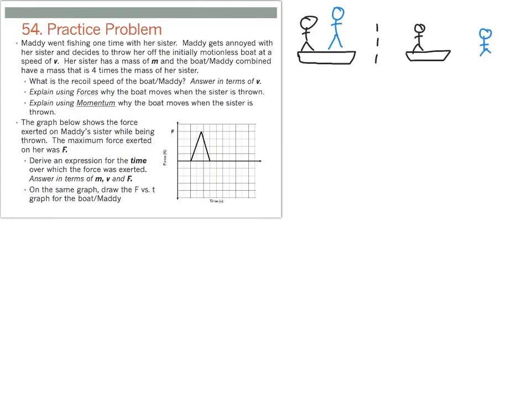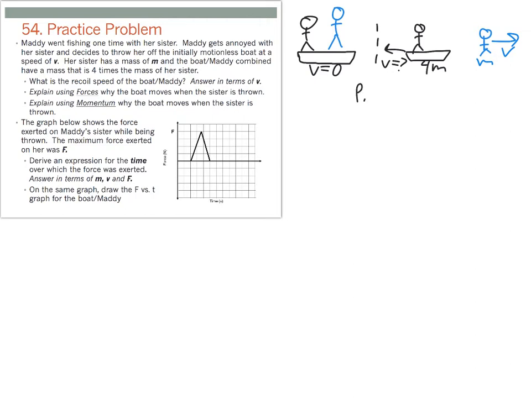So for this next problem, we have a situation where Maddie's going fishing with her sister on a boat. So here's the boat, here's Maddie, here's the sister. And they're initially at rest here. And what ends up happening is Maddie decides to throw her sister off the boat at a speed of v. We're ultimately going to be determining the recoil speed, the speed that the boat and Maddie go backwards, and we'll talk about why that happens in a second. We also know that the sister has a mass of m, and Maddie and the boat combined have a mass of 4 times that much, so 4m.